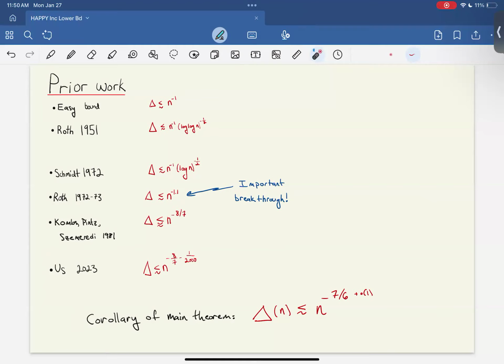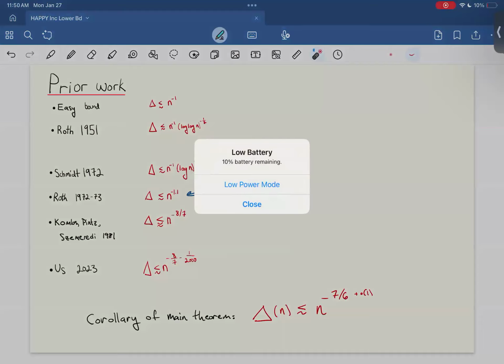I'll also mention that Roth kind of got obsessed with this problem, and he wrote not one, but around 4 papers developing his method and getting better and better exponents. And in 1981, Komlos, Pintz, and Szemerédi worked on this, and they kind of sharpened Roth's method to get the bound n to the minus 8 over 7.